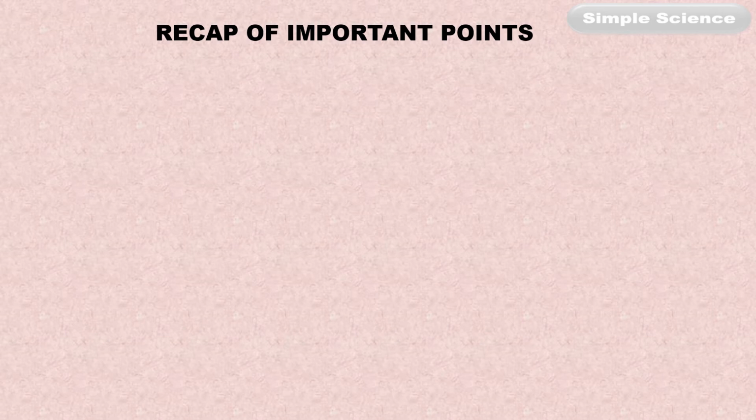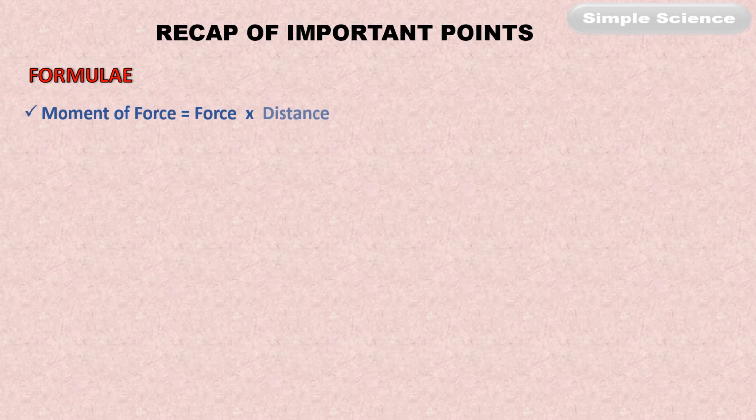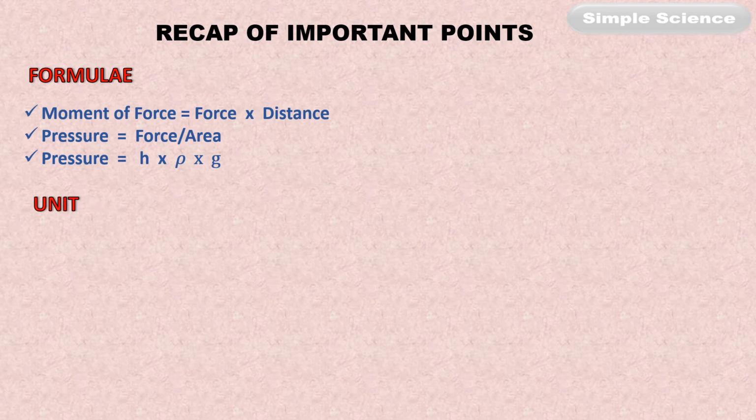We will go through the recap of important points from the whole chapter, or from part 1, part 2 and part 3 of the video. Formulae, important formulae as we have discussed. This is from the whole chapter, force and pressure. Moment of force is equal to force into distance. Pressure is equal to force upon area. Pressure is equal to H rho g. These are the three formulae which you have to learn from this chapter.